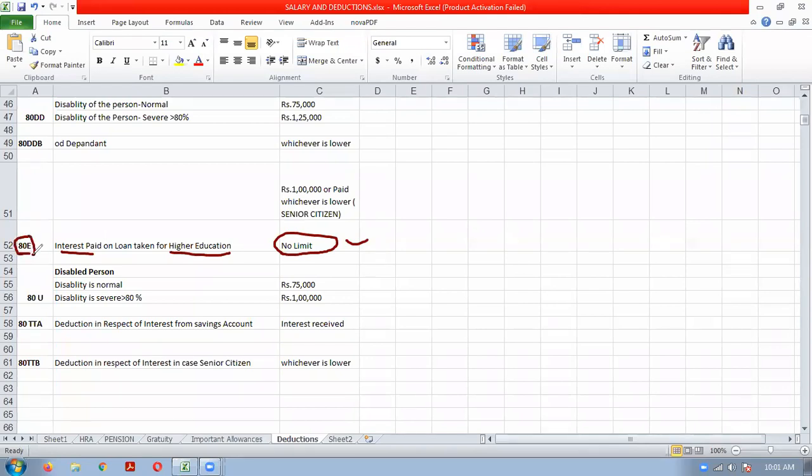You have to remember these sections. 80E is for interest paid on loan taken for higher education. So there is no limit for interest paid on loan taken for higher education. Clear? Whatever amount is there, you will get as a deduction.